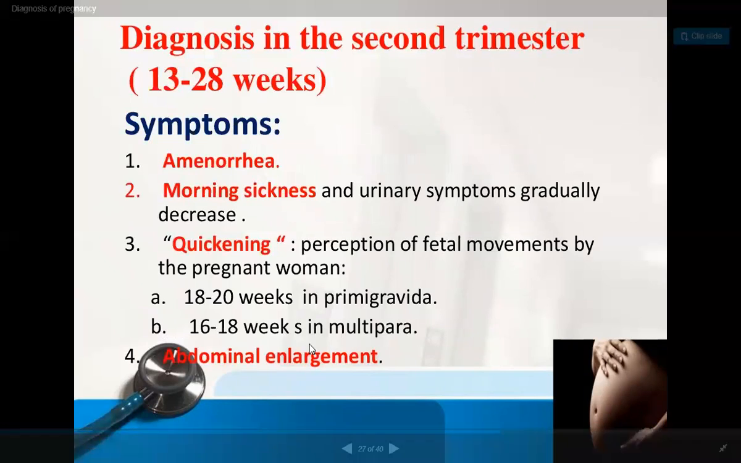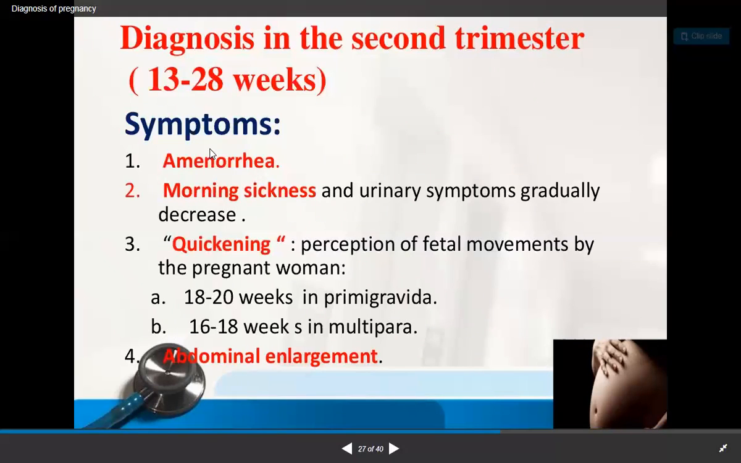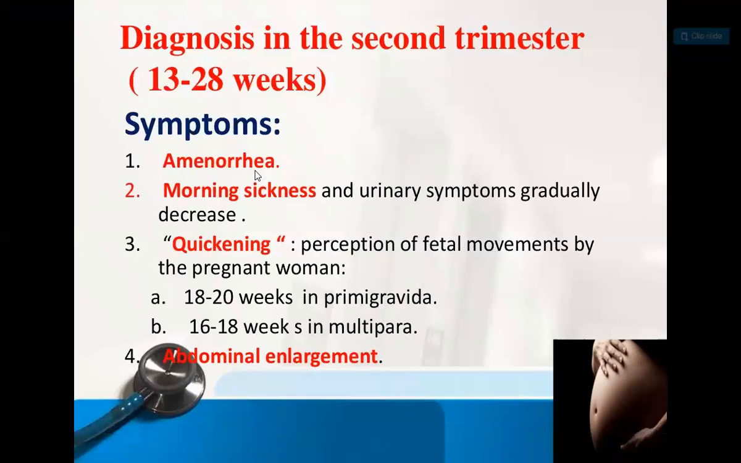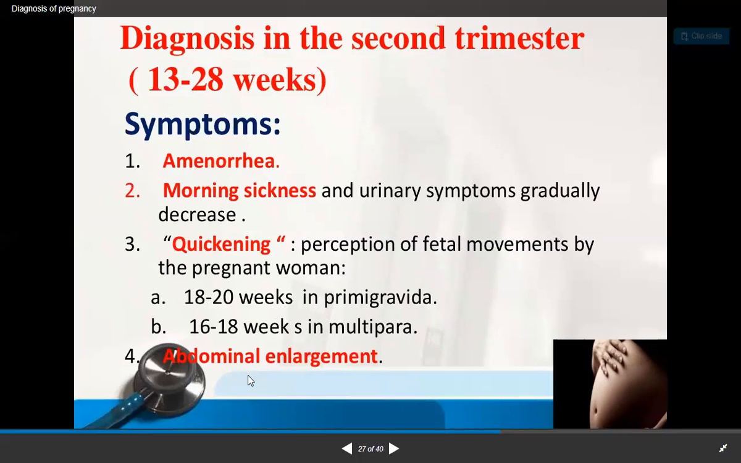Then in the second trimester, that is 13 to 28 weeks, same symptoms, basically amenorrhea. Everywhere the symptom is amenorrhea, whether it is first, second, third. First basic symptom is amenorrhea. Then morning sickness, breast enlargement, and abdominal enlargement. Then quickening, which is perception of fetal movement felt by the pregnant woman. It varies between primigravida and multigravida. In primigravida it is 18 to 20 weeks, and in multigravida, 16 to 20 weeks.